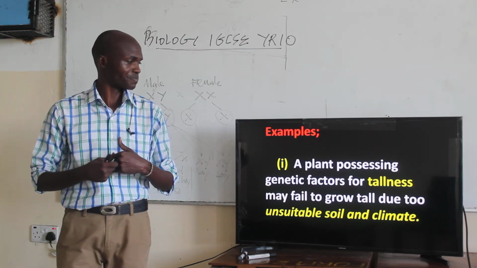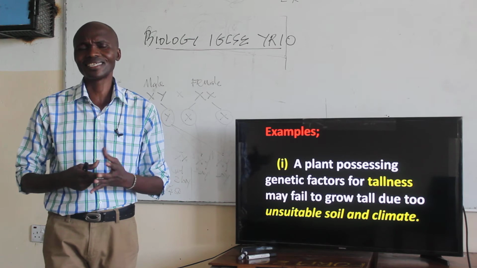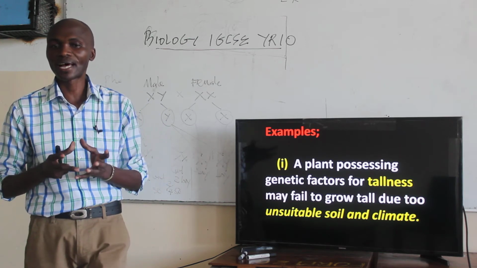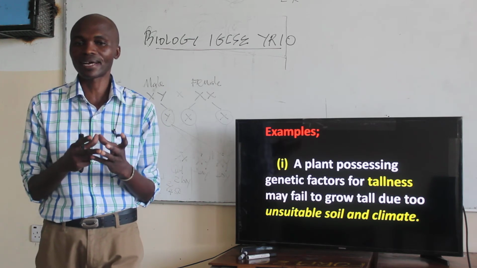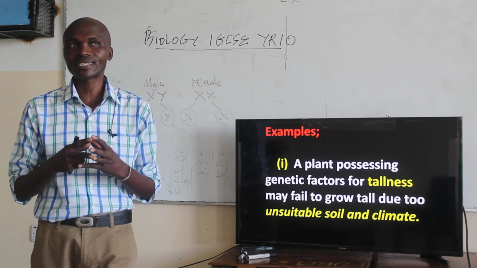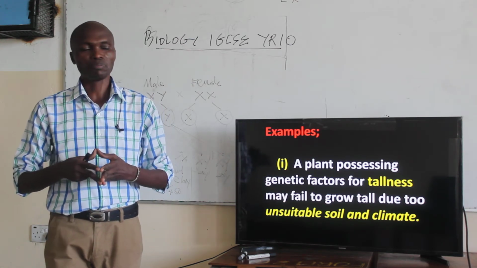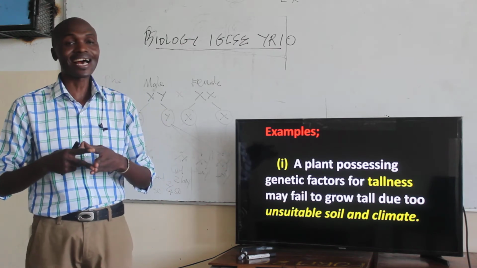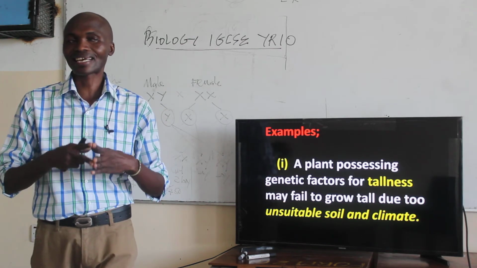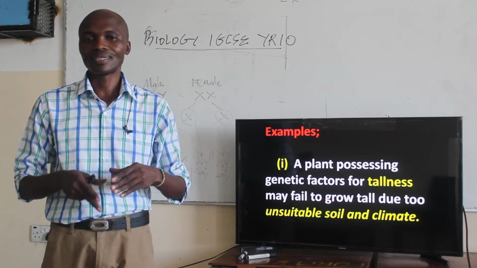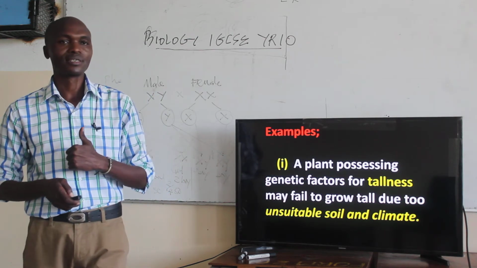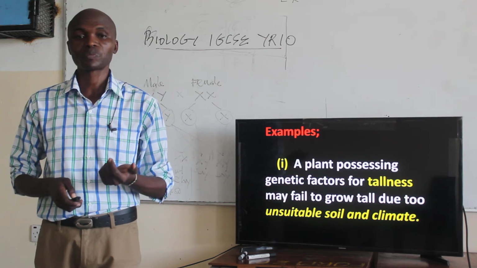So in this case, although the plant is expected to be tall because of its genetic makeup, this expression cannot be fully achieved, because if the soil lacks enough nutrients and the climate is not suitable, then this plant may not grow tall.